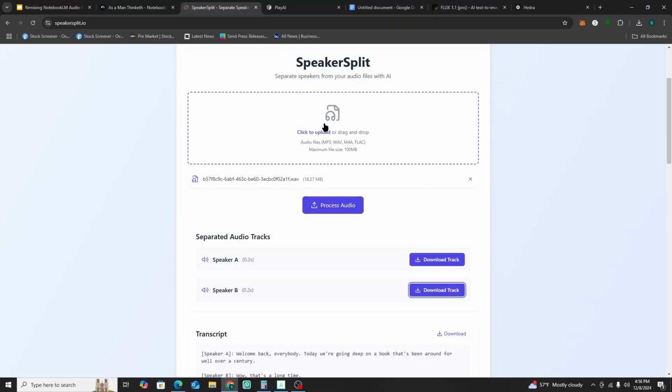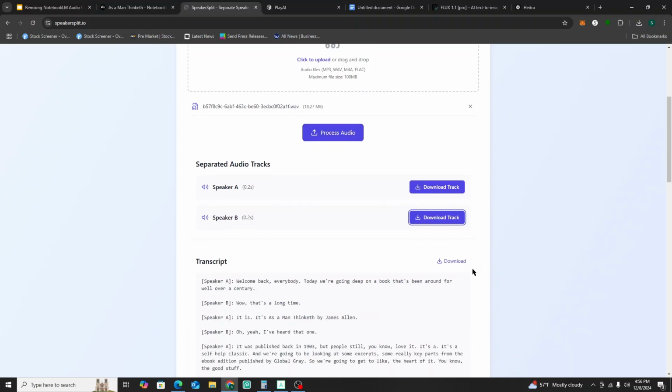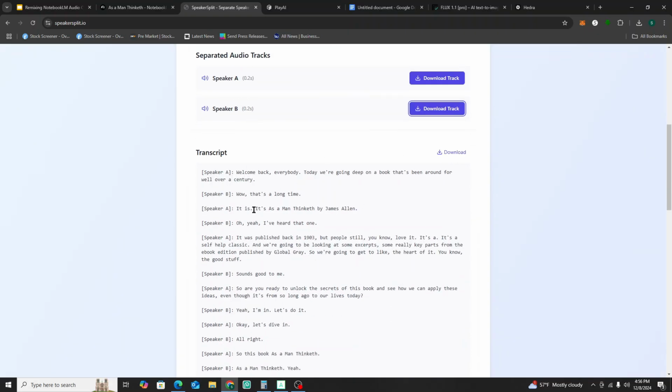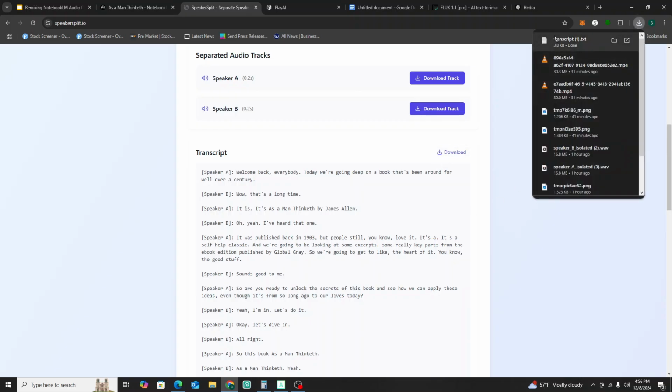Once you upload your audio and hit Process Audio, it's going to separate your male and female. But for this step, we're not going to use this for now. What we want is this transcript, okay? This diarized transcript is what we want. So go ahead and hit download, all right? And when you download it, it's going to save it as a .txt file.